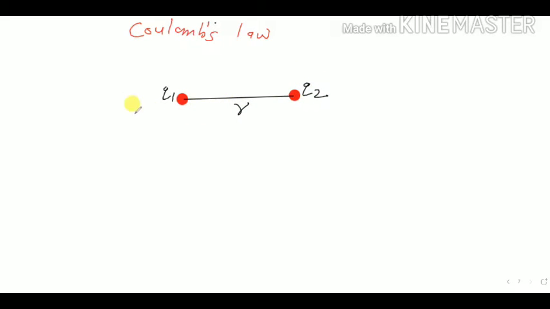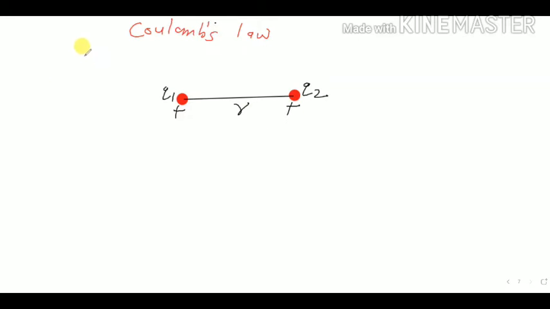So according to Coulomb's law, suppose this is positive charge and this is also positive charge, so electrostatic force of attraction or repulsion between two charges is directly proportional to product of the magnitude of the charges and inversely proportional to the square of the distance between both the charges, okay.